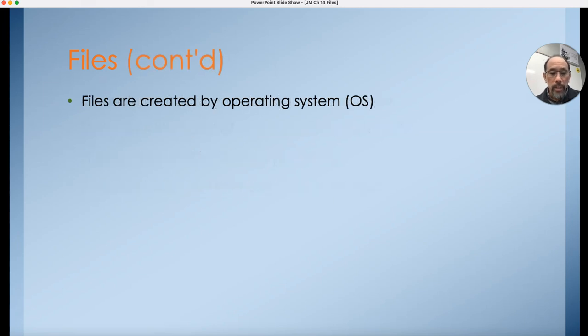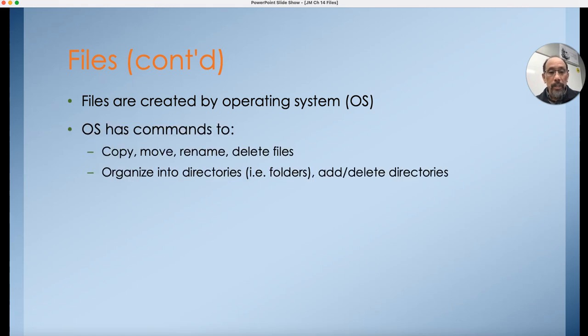And so files in general are created by the operating system. And the operating system is this piece of software in your computer that allows the computer to do a variety of tasks. And some of the tasks that the operating system allows are file system related.